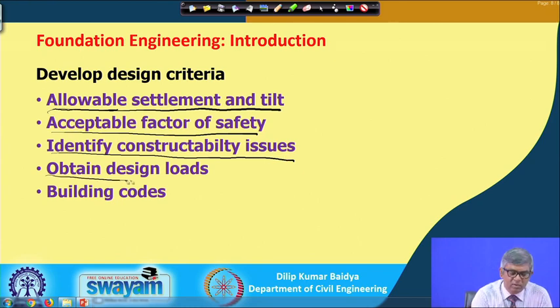Then obtain design loads. That means what the different sources of loads are. Building loads will always be there, and there will be live load. In addition to that, there may be wind load, earthquake load, or some other loads. So, that has to be seen, and then finally, you have to refer to the building codes for designing. You cannot do it just like that by application of mechanics. In addition to that, considering the material behavior and many other things, people have given some recommendations in the form of codes that have to be used for the design.